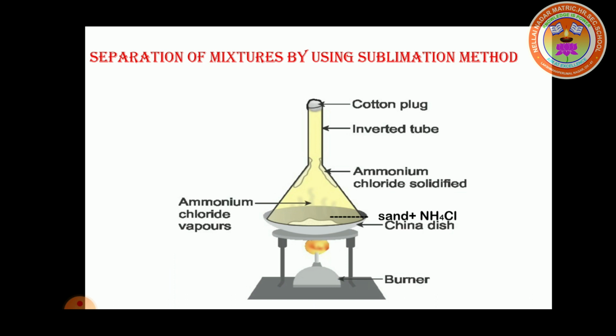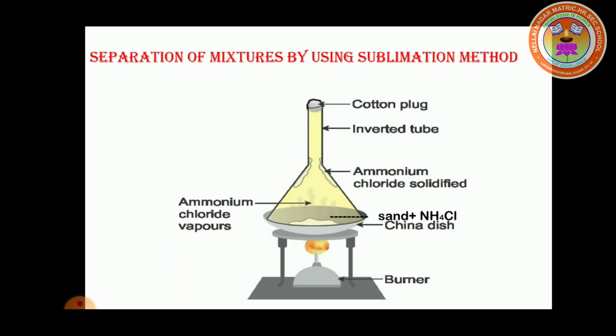Next we see how we separate mixtures by using the sublimation method. In this method, we separate the sublimes. This is the arrangement. The powdered mixture of ammonium chloride and sand is taken in a china dish. We know ammonium chloride is a sublime because ammonium chloride is a solid. It can directly convert into gaseous state without passing the liquid state. So, this is a sublime. This sublime and sand we take in a china dish, and an inverted funnel is placed over it. The open end of the stem of the funnel is closed using cotton.